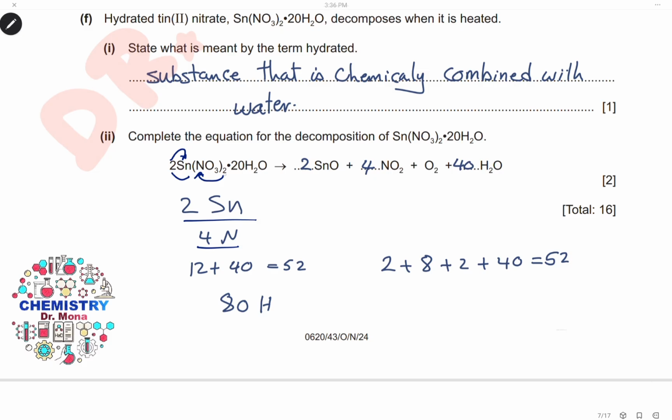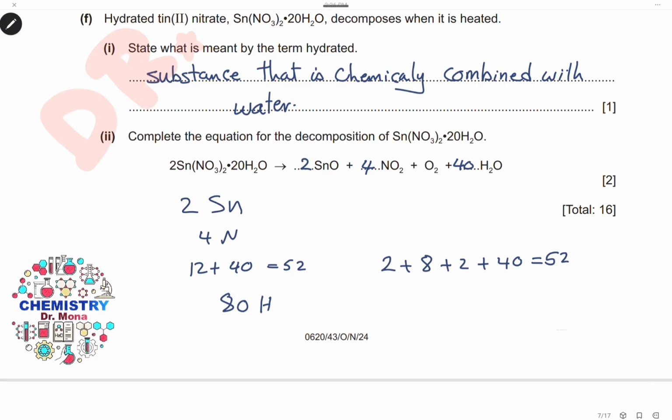For oxygen, 2 by 3 is 6, and multiply by 2, this will be 12. And here we have 20 oxygen, multiply another 2 in the front of the molecule, so we will have 40 oxygen, so the total oxygen will be 52. And for hydrogen, 20 by 2 is 40, again by 2 it will be 80.